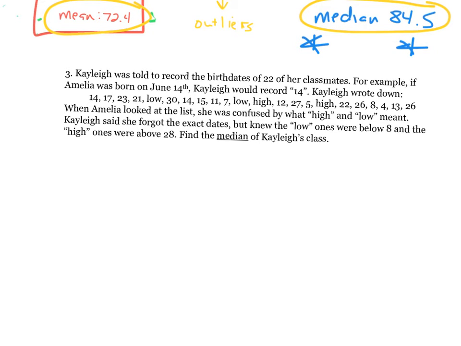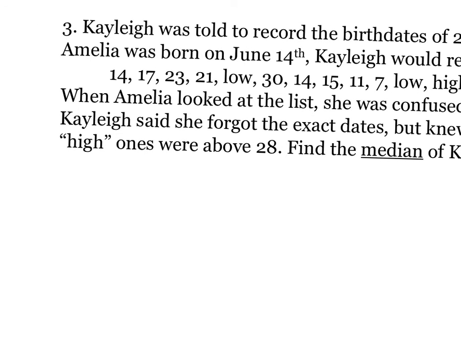Obviously, that's a middle number. You could not find the mean because the mean's an average. You would need all those pieces of information, okay? So it said that those numbers were below 8. So the way we're going to set this up is we're going to go through and write down the numbers. So there were numbers like 4, 5, 7, and then 8 shows up, but there were 2 different low numbers that were below 8. It's not really going to matter where we put them, but below 8, we're going to put them as close to 8 as possible, okay?